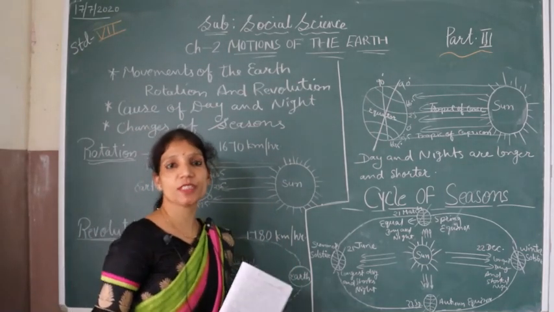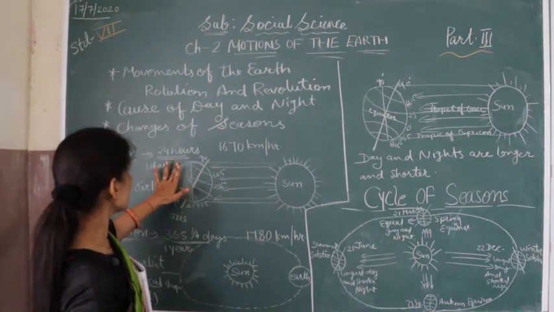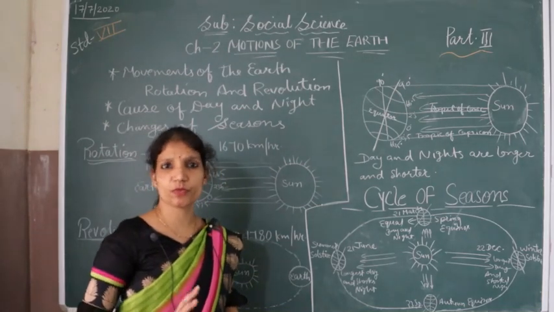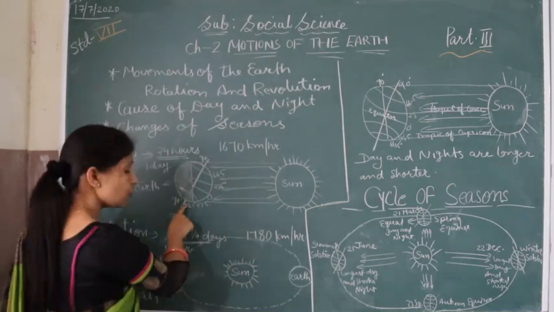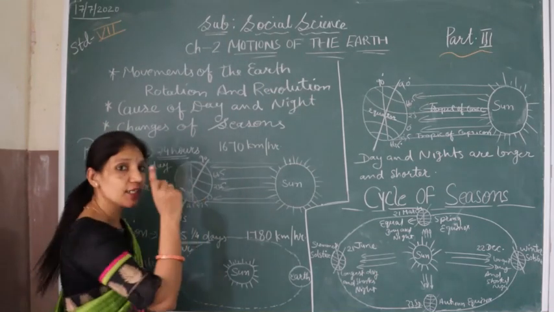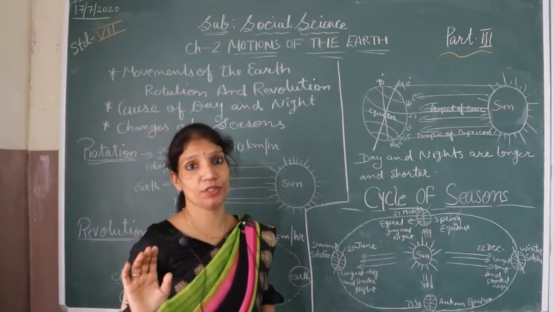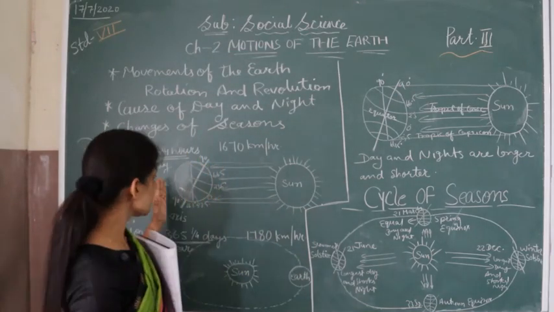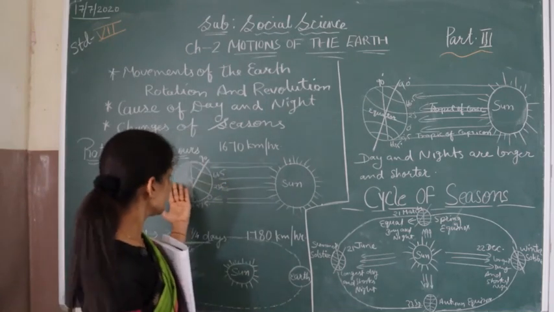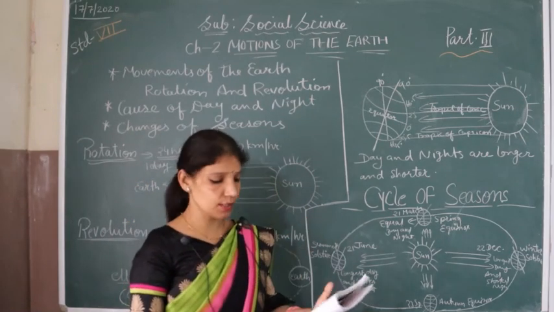अपनी ही place पर जब earth घूम रही है वो rotation है. It takes 1670 km per hour speed to complete one rotation. When it starts moving on its place, it completes one rotation. Its speed is 1670 km per hour, and it always moves from west to east, not east to west.